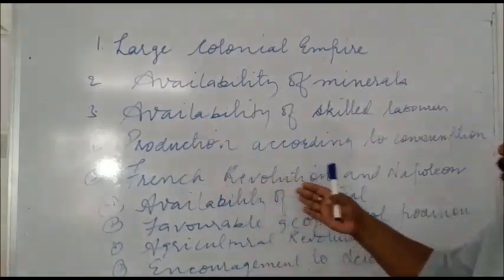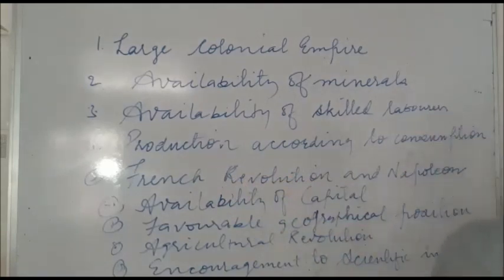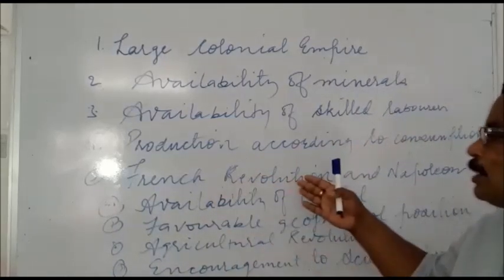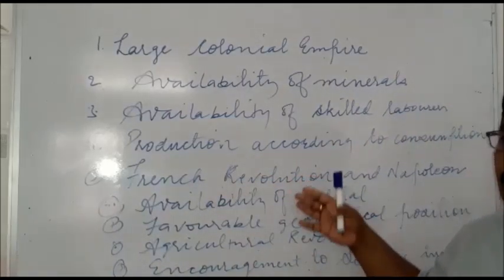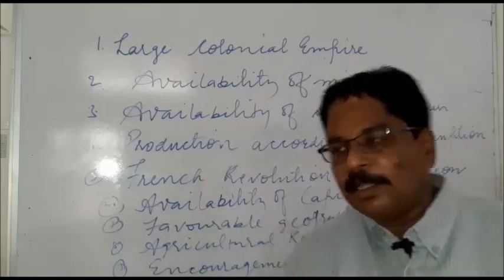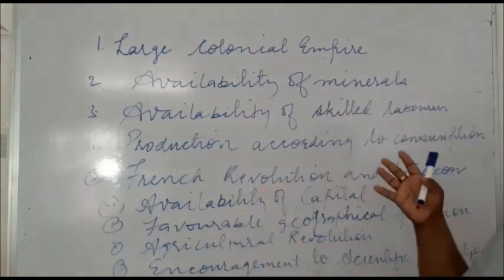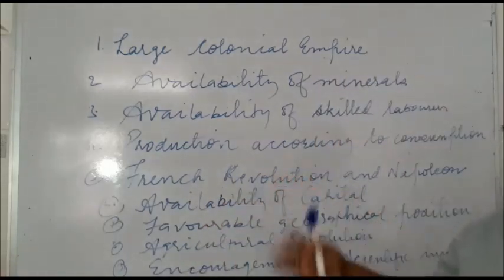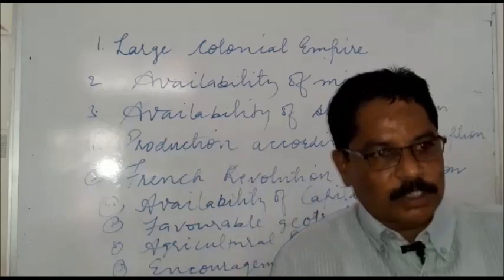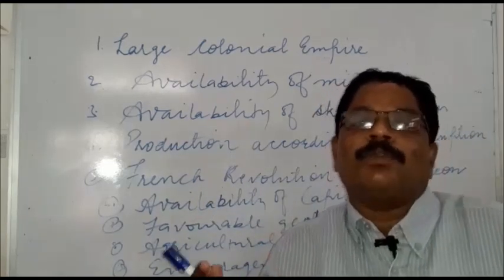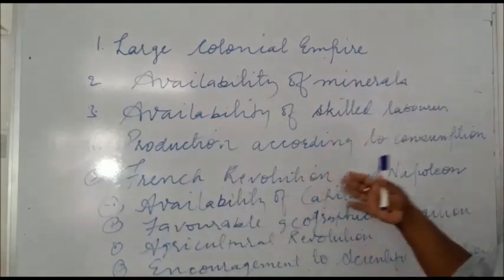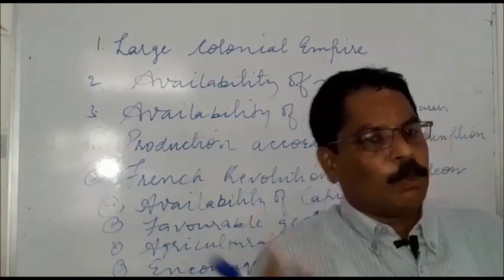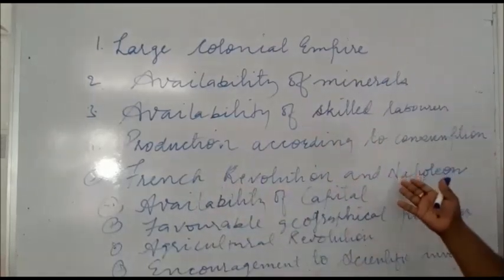Another was the French Revolution and Napoleon. We know that when the French Revolution started in France, England was against it. Napoleon always wanted to occupy England also. So the people of England produced the items they needed for the war against Napoleon, because many European countries needed equipment against Napoleon.